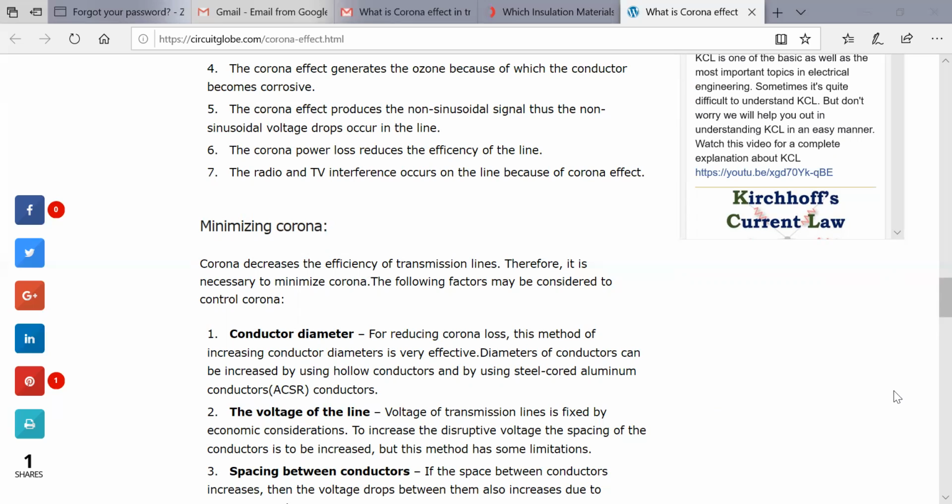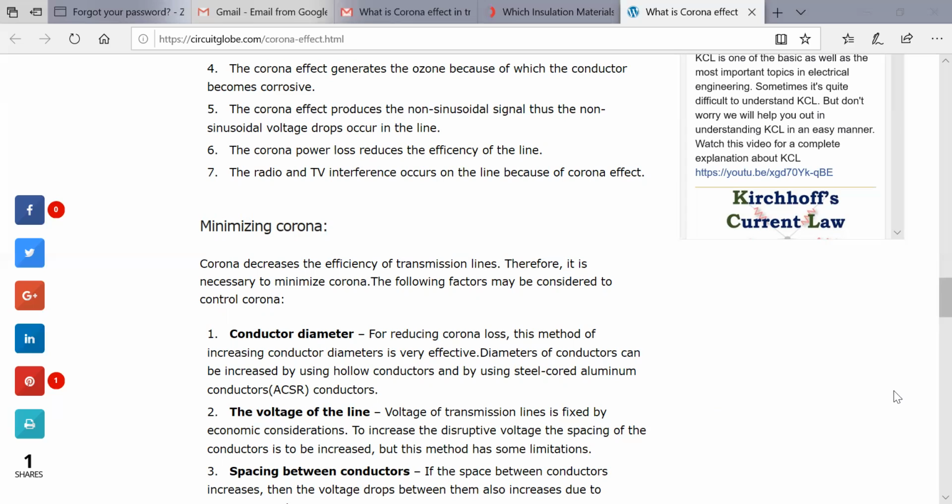When we increase the diameter of the conductor, it is one of the effective ways to minimize the corona. The diameter of the conductor can be increased by using hollow conductors, or by using steel-cored aluminum conductors, that is ACSR.